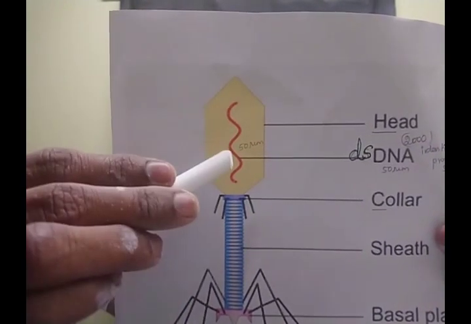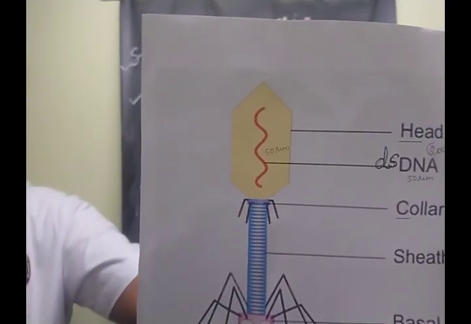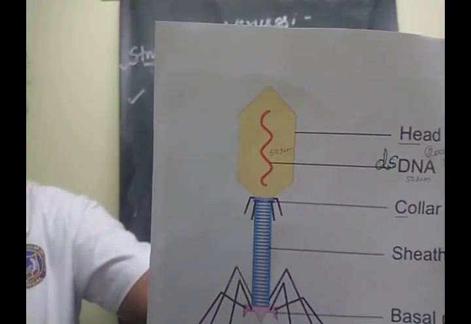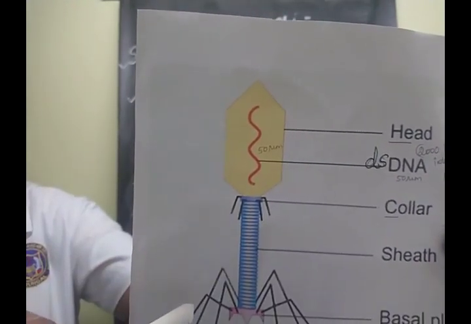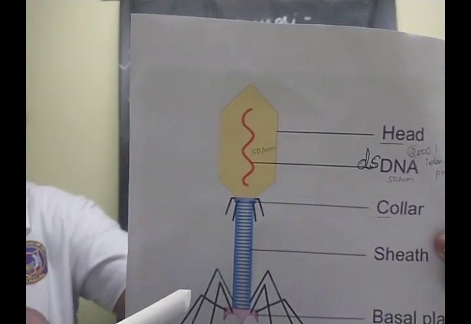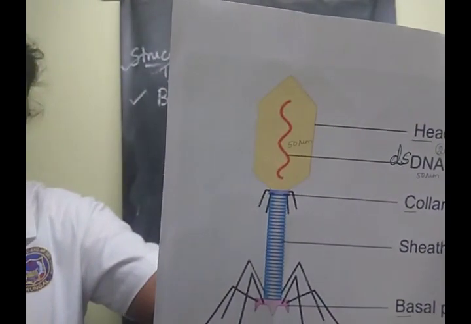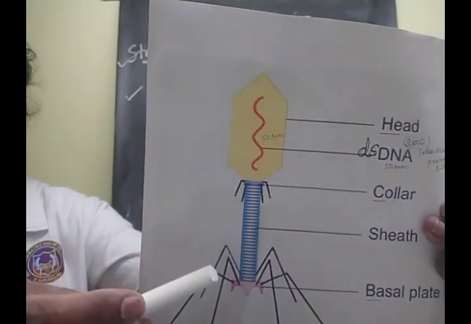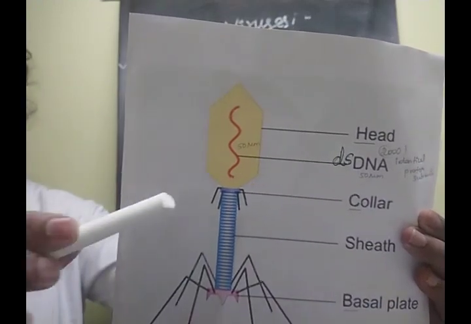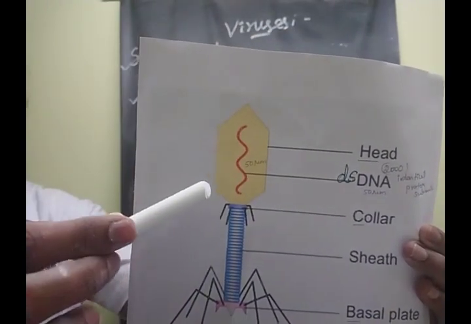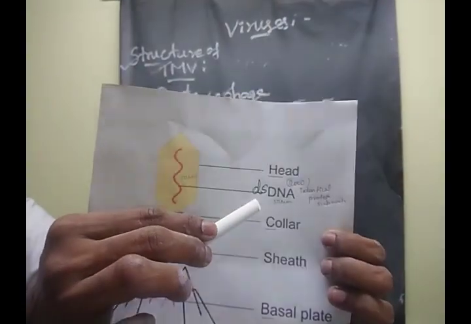All these items are present in this bacteriophage. Understood? Here, in the head region, a double-stranded DNA molecule is present.